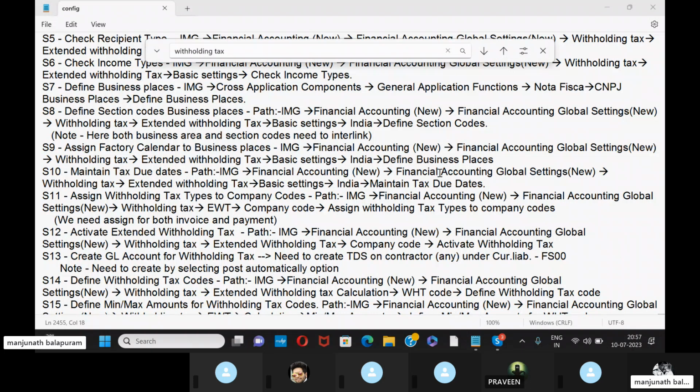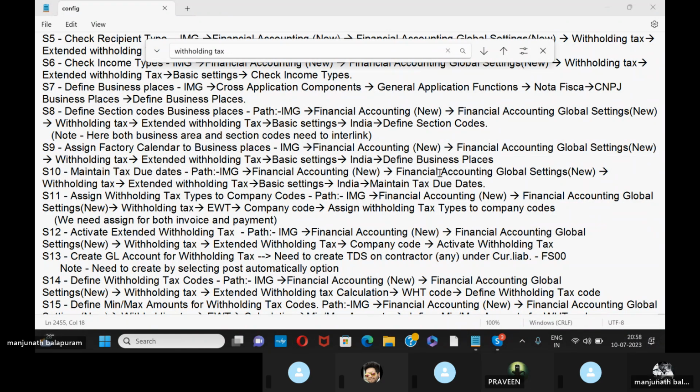After that, we need to create some important accounts related to TDS. So create GL account for withholding tax. Here we need to create a TDS on contractor or any other, and we need to create that under current liabilities in FS00. We need to create by selecting the post automatically option. One important aspect is here we need to select the post automatically option, otherwise we'll get an error.